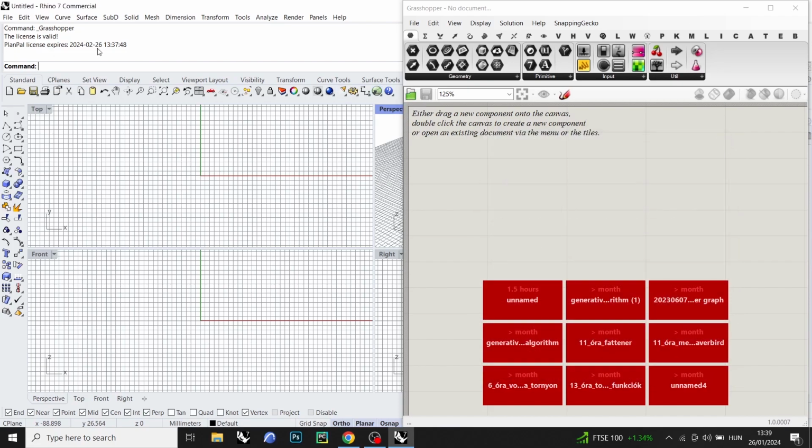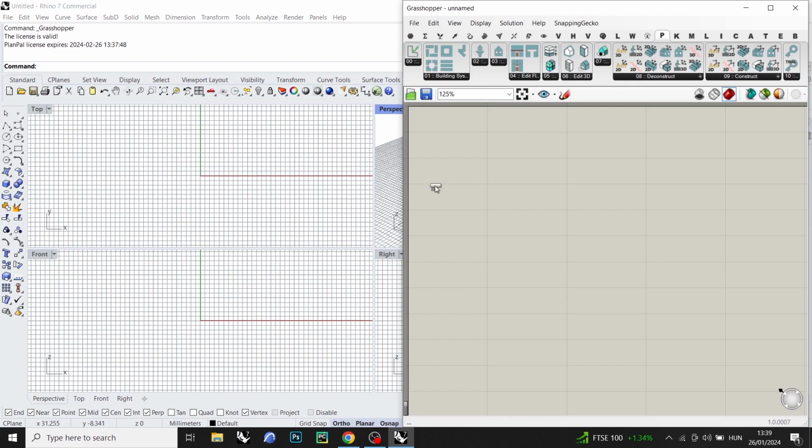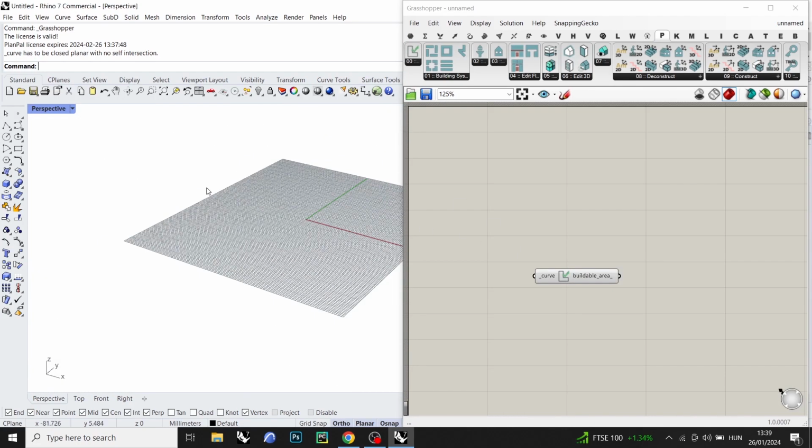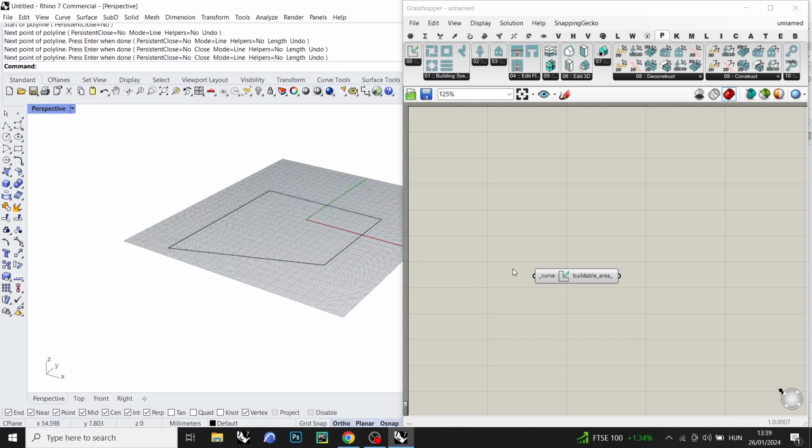You can already see here PlanPal license expires in the 2nd of 26, and now this is January, so yeah, exactly 30 days. And we can start generating buildings with the plugin. Just show you some really simple example that it works.